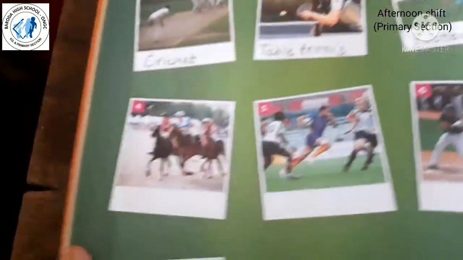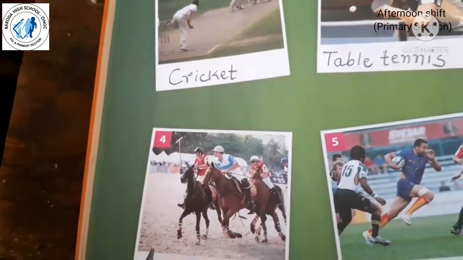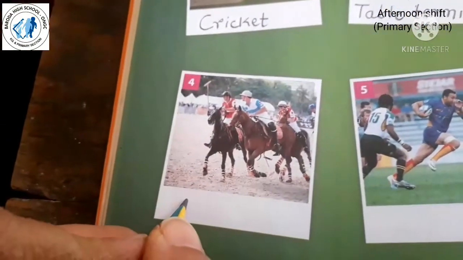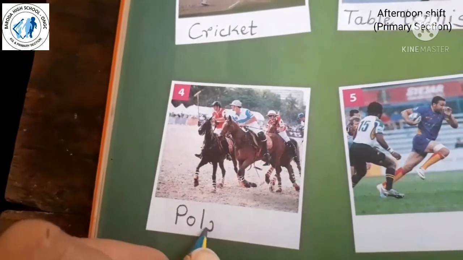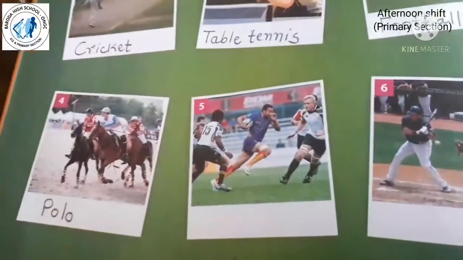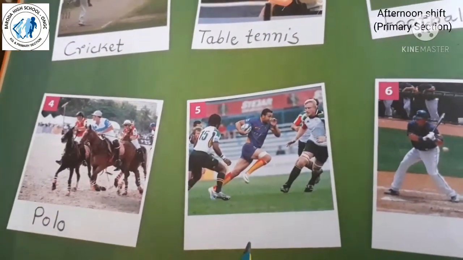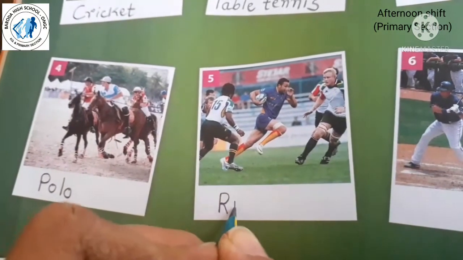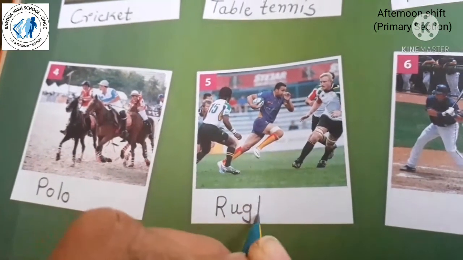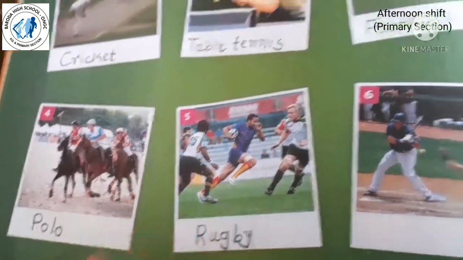Okay. Then fourth, which game is this? Polo. Right? Polo. Then which game is this? Fifth one, rugby. Right? This game is rugby. R-U-G-B-Y, rugby.